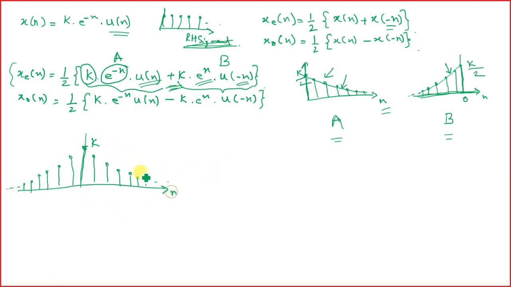So our x-axis is n and y-axis is x_e of n, right? So this is our even component of the signal x of n, right?